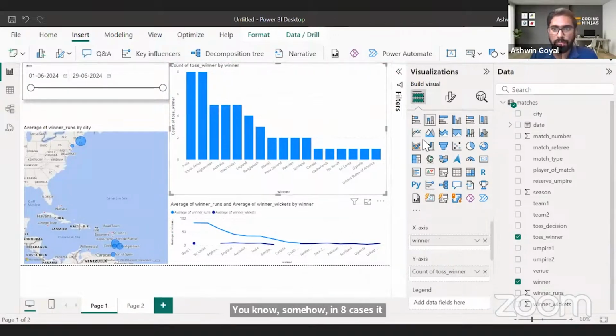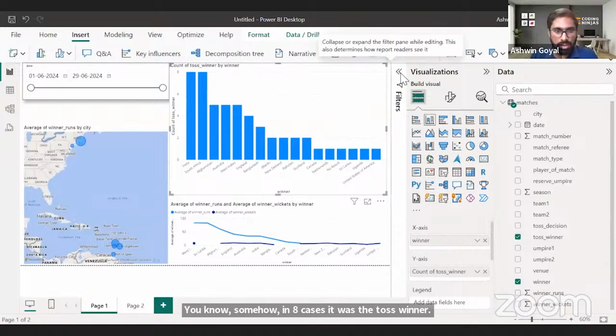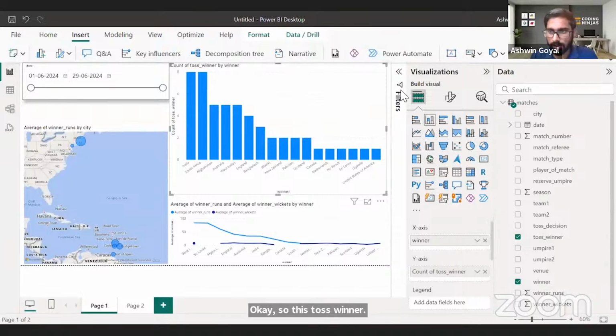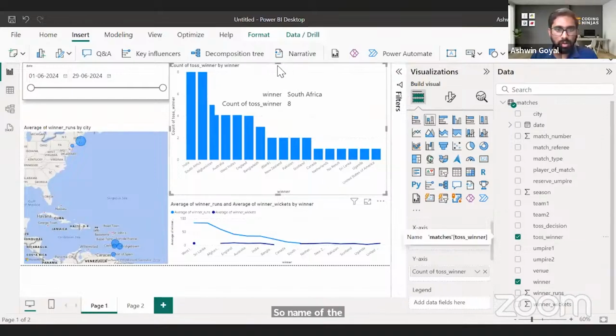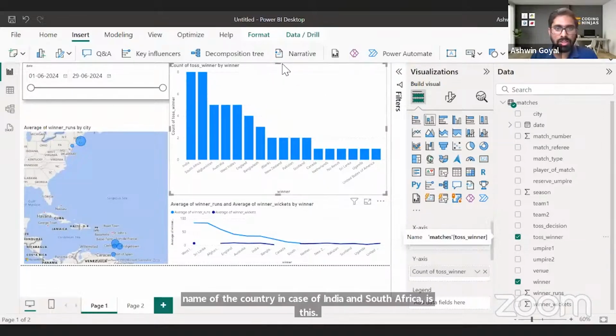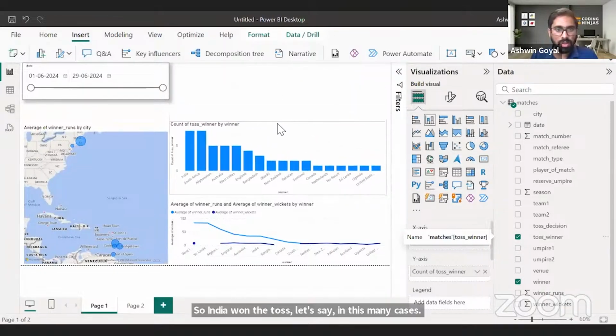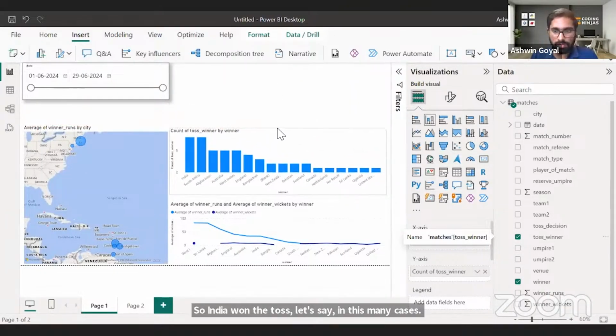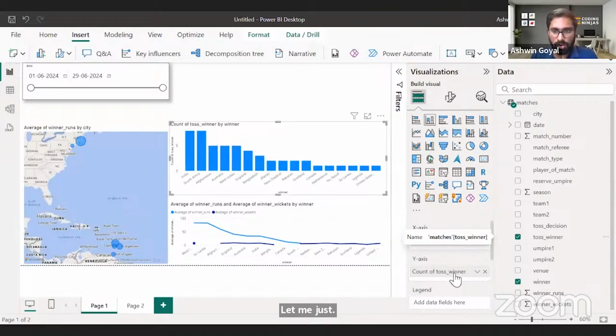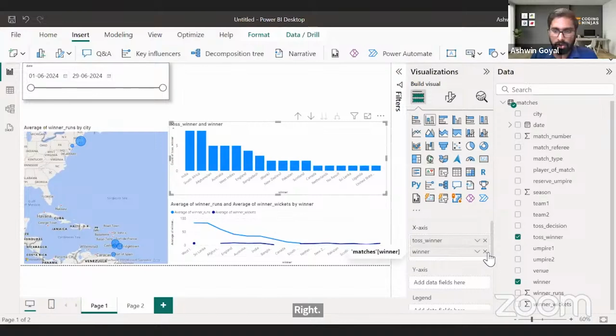Okay, so let's just see what the toss winner is. Toss winner basically has the name of the country, in case of India and South Africa, it is this. So India won the toss in this many cases. Let me add this here. Or let me make this a bit simple, let me not complicate things.